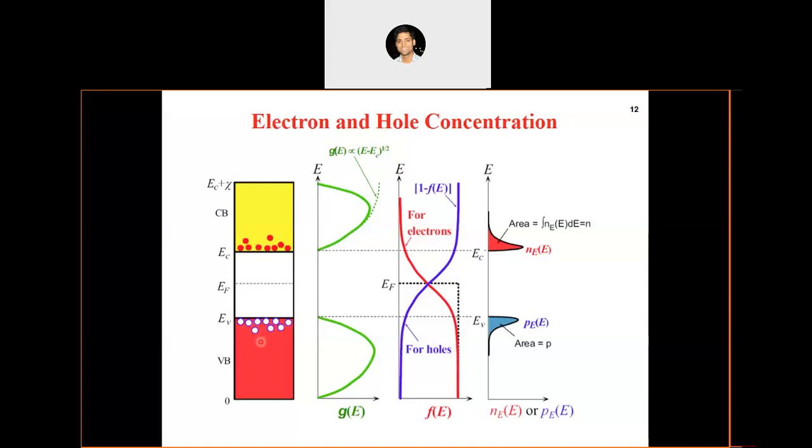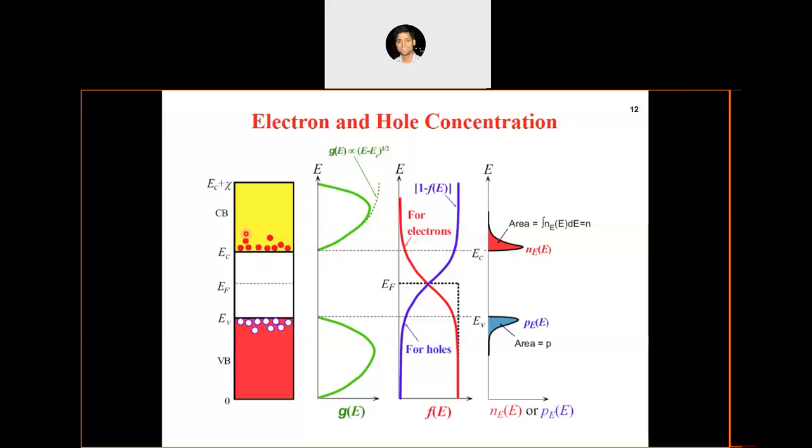So in case of an intrinsic semiconductor, the number of electrons and holes will be the same, because whenever you generate an electron, a hole will be created automatically. That's why their concentration will be the same. At a finite temperature, because of these thermal vibrations of the atoms, we will have a certain concentration of electrons and holes, right? Now let us look at how we can define the concentration of electrons and holes. We did this exercise in the previous chapter also, when we were discussing the quantum theory of metals, or free electron theory of metals. If we want to define the number of electrons, we need to consider the conduction band.